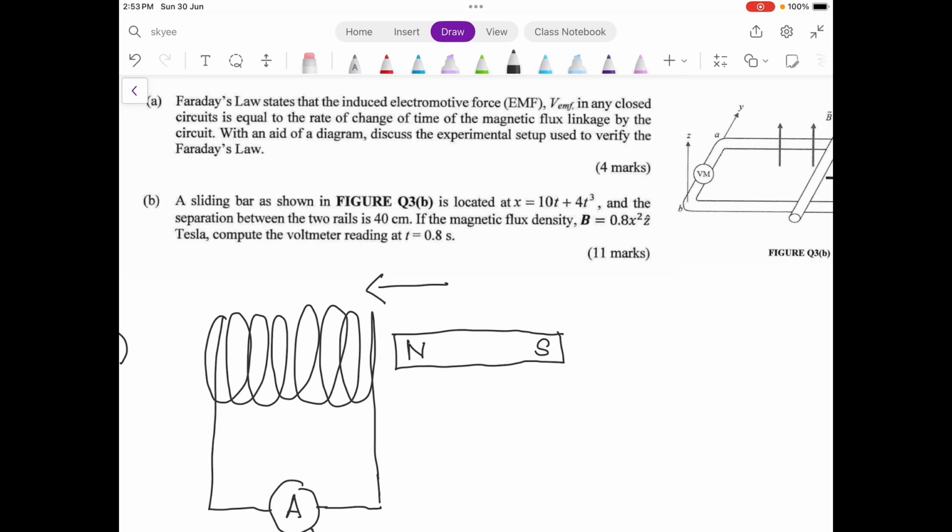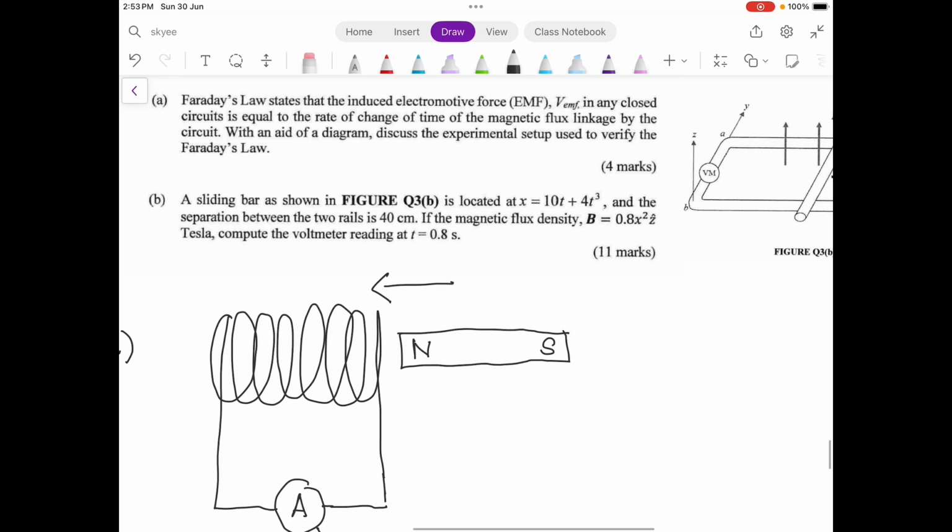If the magnetic flux density is given by this expression, compute the voltmeter reading at the time 0.8.